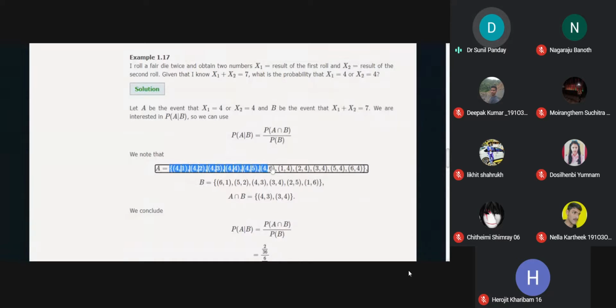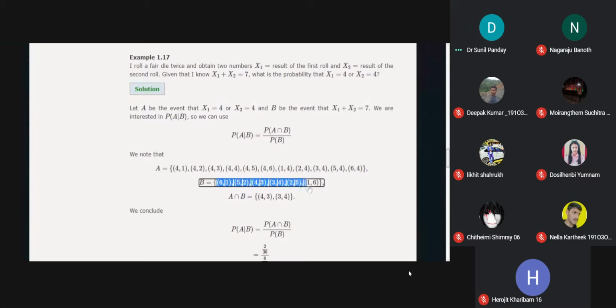When we say A happens, it means any one of them happens: either 4 1, 4 2, 4 3, 4 4, 4 5, 4 6, or 1 4, because we want either 4 on the first place or on the second place. Now we go to the second conditioning event, which has already happened, B. B is X1 plus X2 equal to 7, and if we see all the possible outcomes, B is either 6 1, 5 2, 4 3, 3 4, 2 5, or 1 6.